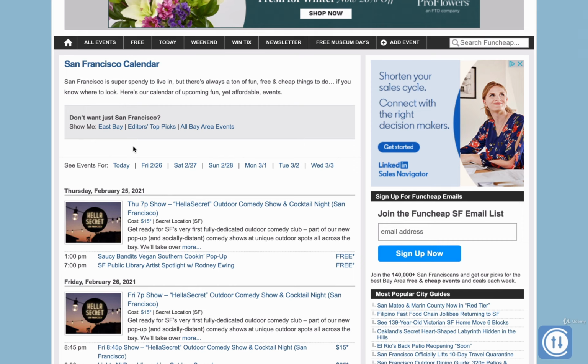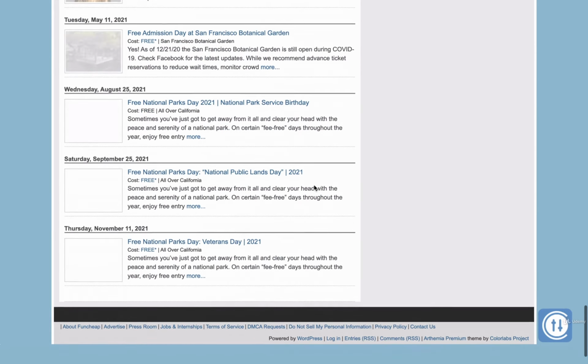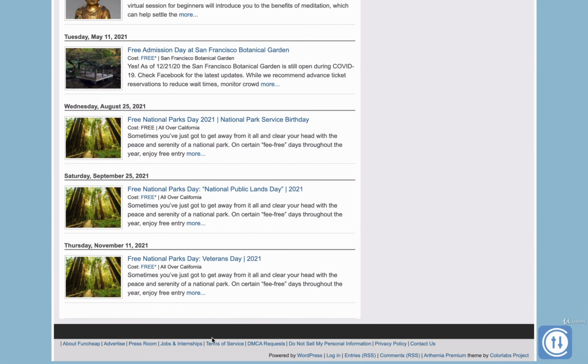I used to get dozens of people from this site per event for every event I ran just from this website for free. I didn't even advertise, but if you advertise, you'll get even more attendance. And the advertising rates are relatively cheap usually on these kinds of sites. And in this site, you see the add event button is here. Sometimes you'll see the add event option elsewhere. Sometimes it will be on the bottom of the site, like in the footer, so you have to really browse it.